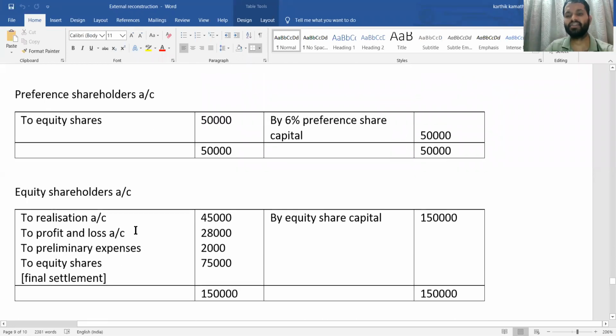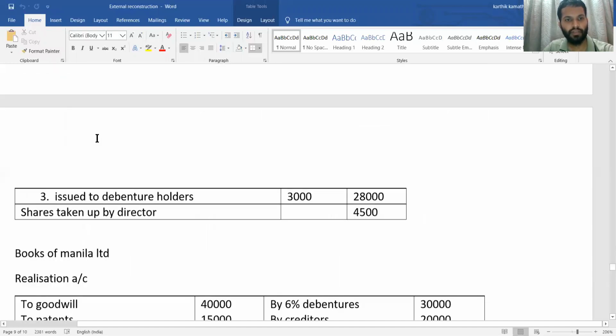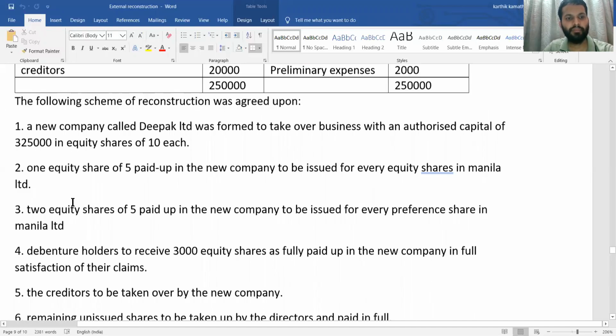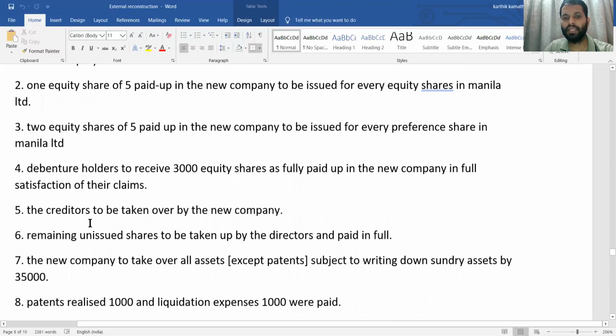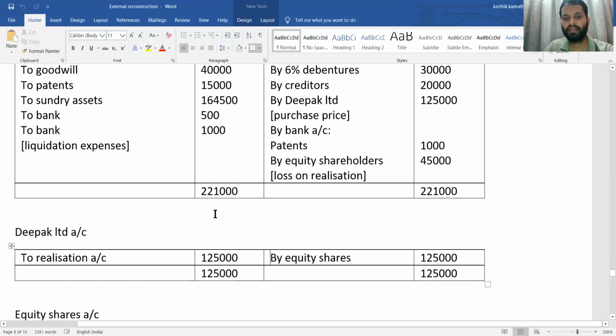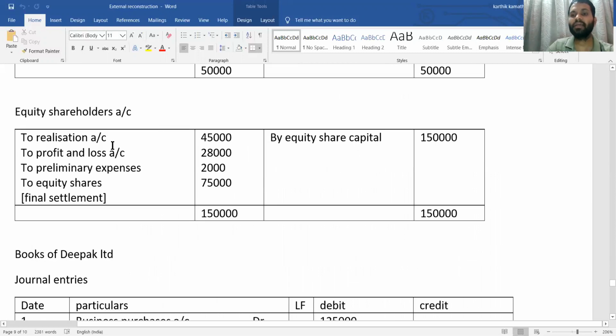Next thing is the equity shareholder account. What you do again is credit side equity share capital, which is given in the problem itself, 1,50,000. If you see the problem here, 1,50,000 is your equity share capital, and they have written it in the credit side. Then there is a loss in realization, so to realization the loss amount we are going to write in the debit side, 45,000.